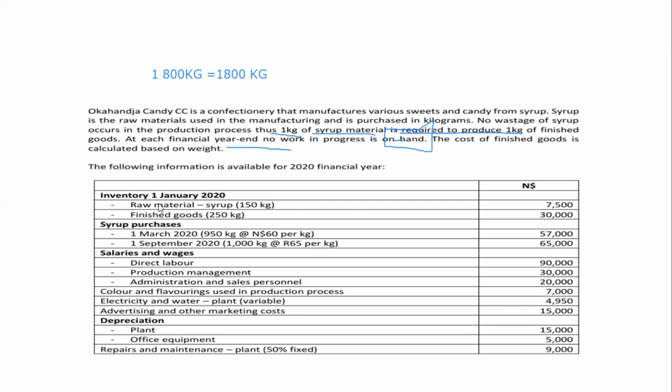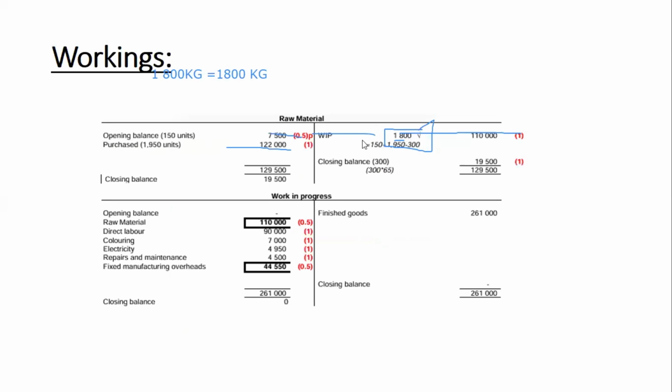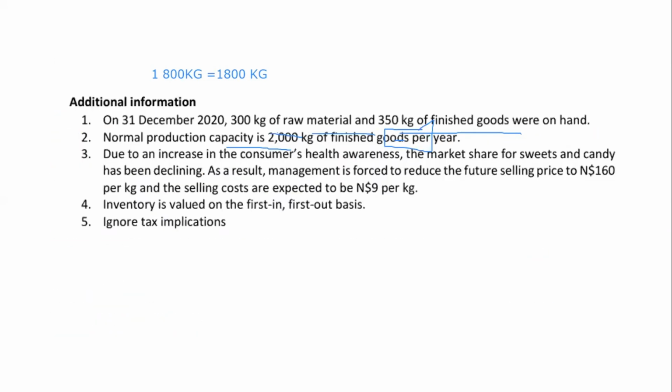And again, 1,800 finished goods, 1,800 raw materials were transferred to work in progress, and there was no closing balance for work in progress, which simply means all of the 1,800 kg were put into production and they were produced out. In other words, they were completely converted to finished goods. Okay. Now back to adjustment 2.